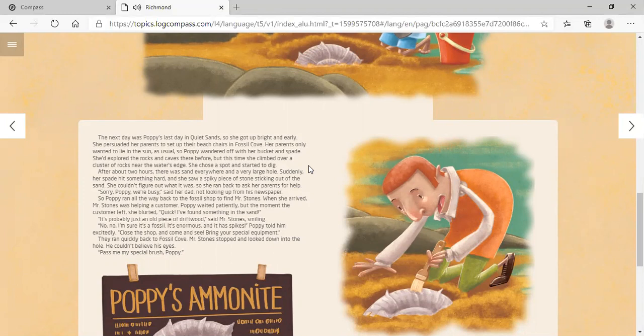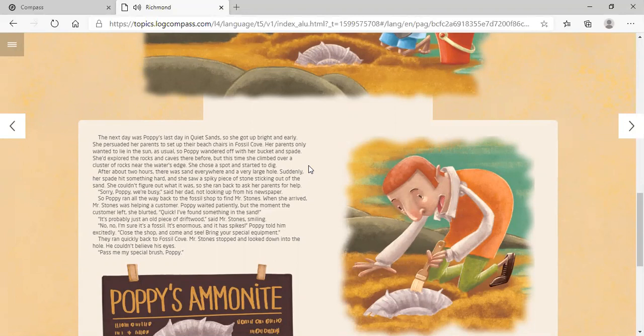"Sorry, Poppy, we're busy," said her dad, not looking up from his newspaper. So Poppy ran all the way back to the fossil shop to find Mr. Stones. When she arrived, Mr. Stones was helping a customer. Poppy waited patiently, but the moment the customer left, she blurted, "Quick! I've found something in the sand." "It's probably just an old piece of driftwood," said Mr. Stones, smiling.